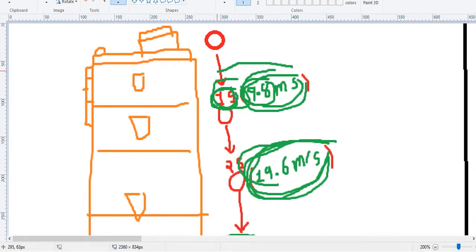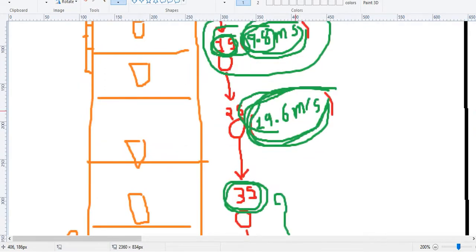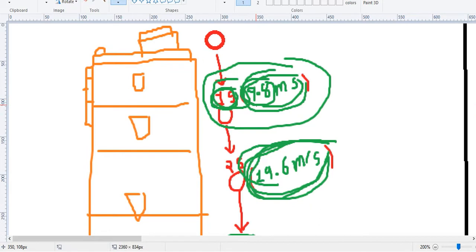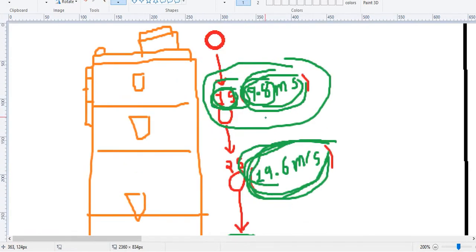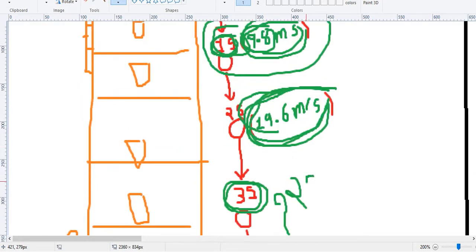After 1 second it gains 9.8 m/s, after 2 seconds it gains 9.8 times 2, and after 3 seconds it gains 9.8 times 3, which is 29.4 m/s, and so on.